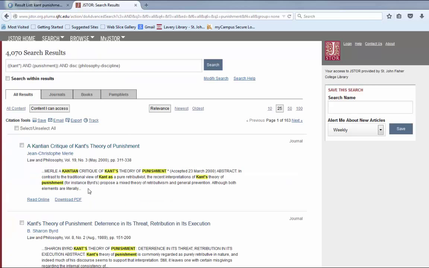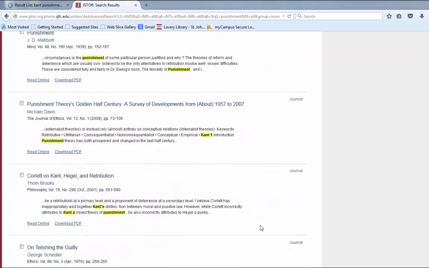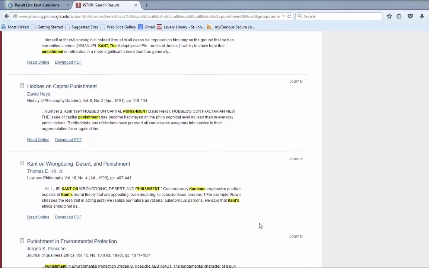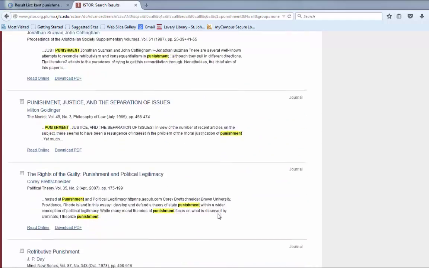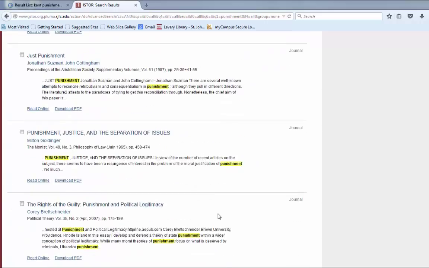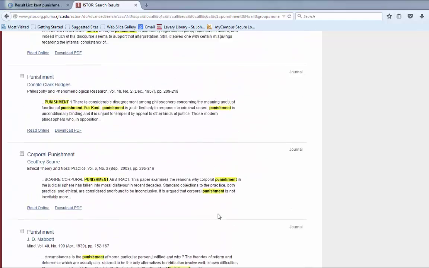And again, all scholarly journal articles. It is sorted by relevance. So articles with the terms that you typed in most often and with the greatest importance will float to the top. So most likely some of the best articles will be at the top of the page for you, but as you scroll down, perhaps some of the terminology will start to float away, where you find articles that are just on Kant or just on punishment. So kind of go through the list and you'll notice when it starts to go off topic.